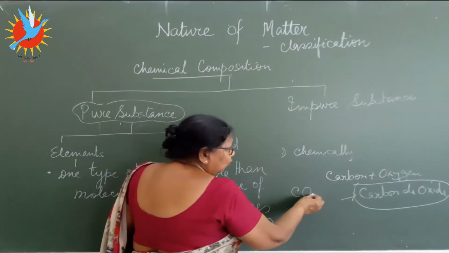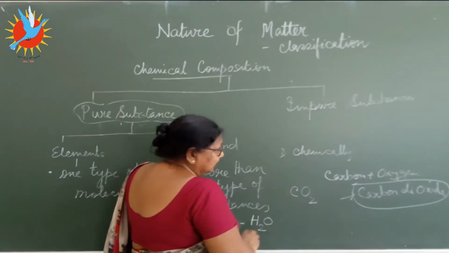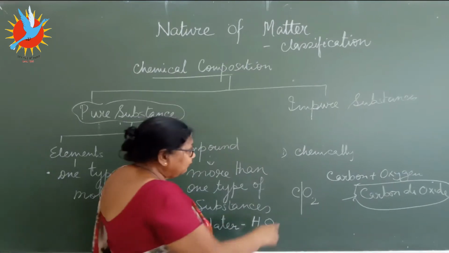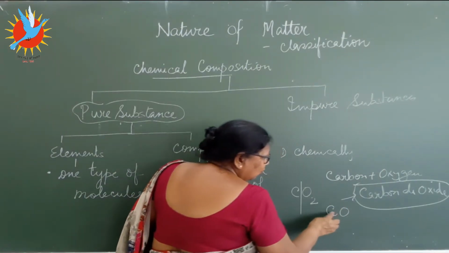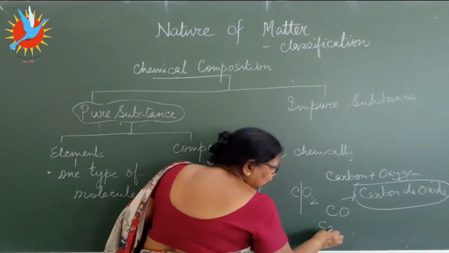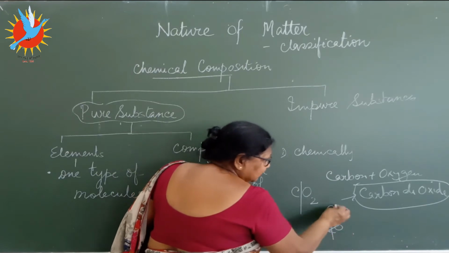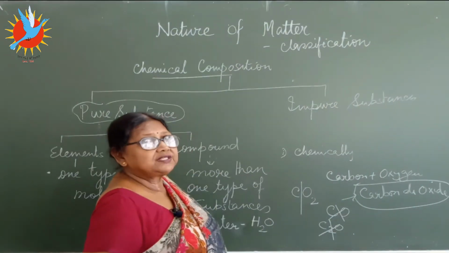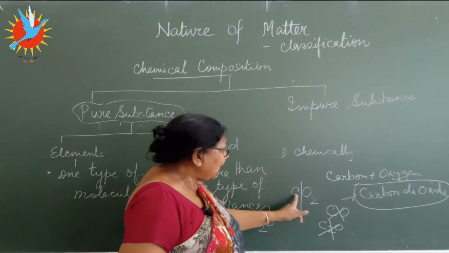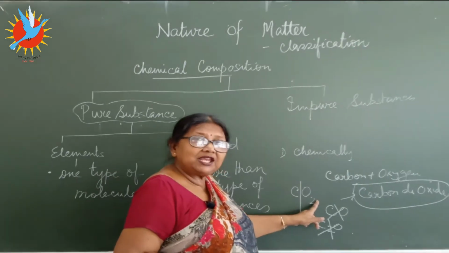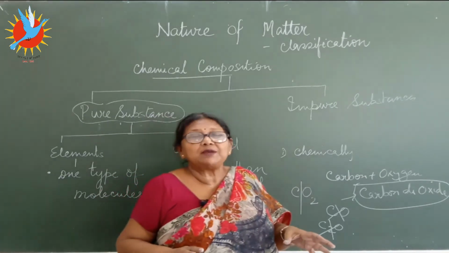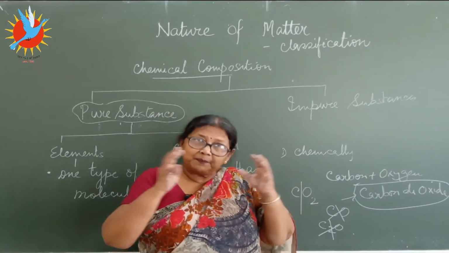But here, just to make you understand, I'll show you here. I've written CO2. I've not written any number here. That means 1 of carbon has combined with 2 of oxygen. If you write it just CO, it's not carbon dioxide. If you write it C2O, it's not carbon dioxide. Why? Because to make carbon dioxide, the definite proportion by weight that is made chemically, it will be 1:2. This is what we mean by definite proportion by weight.